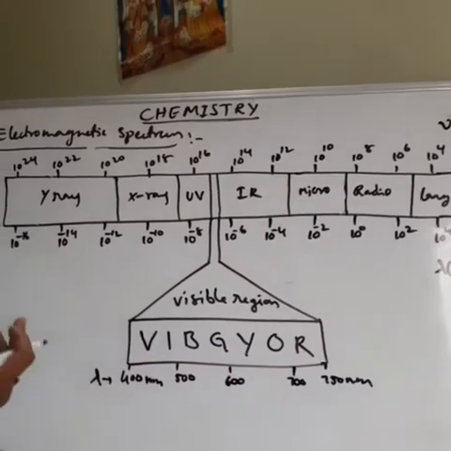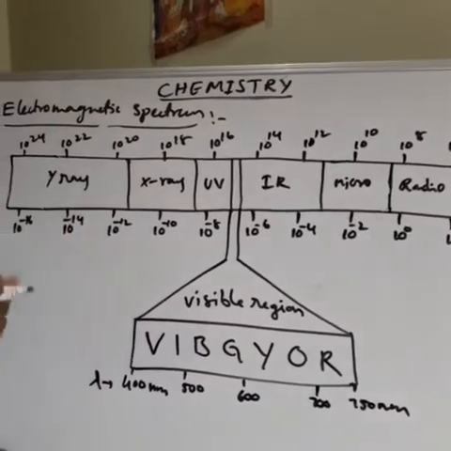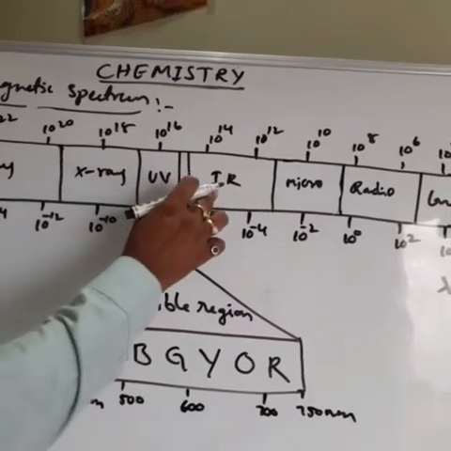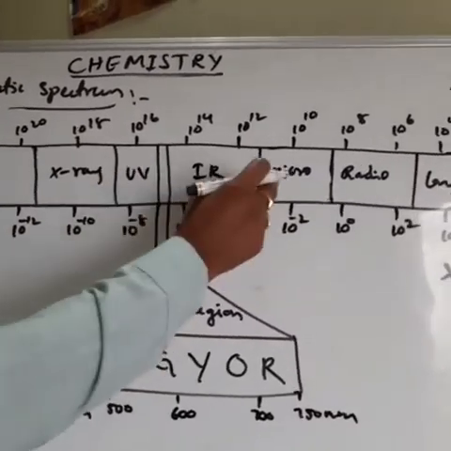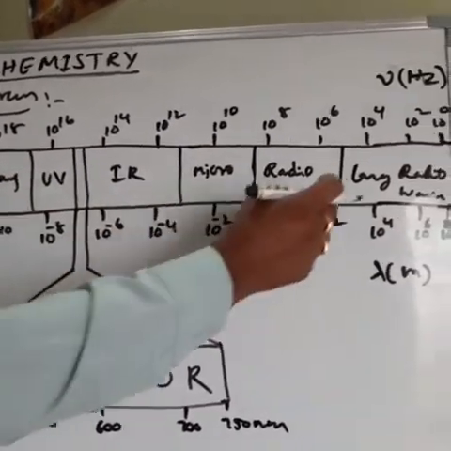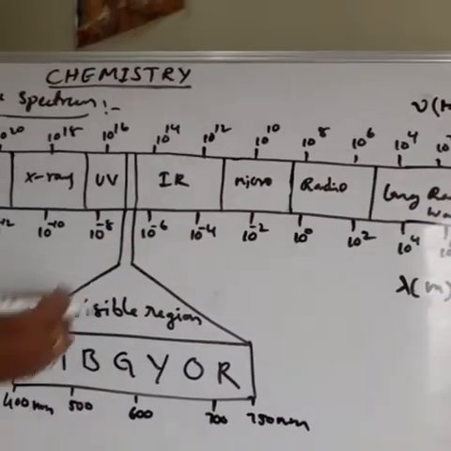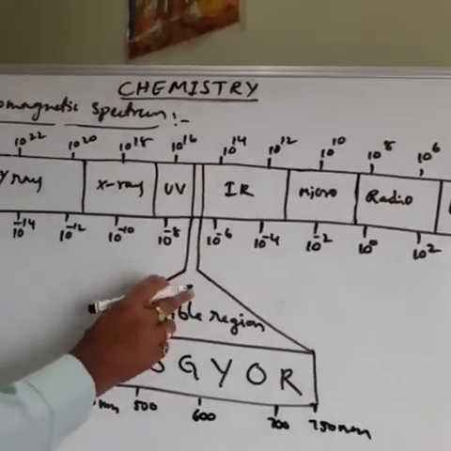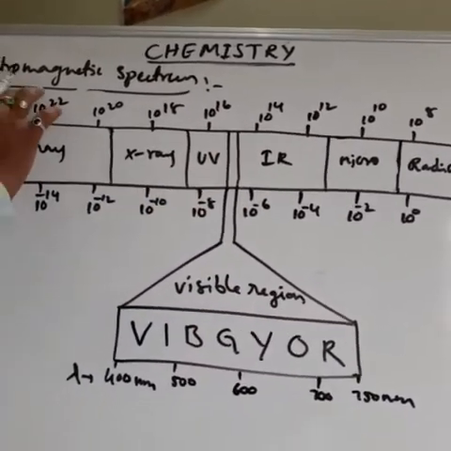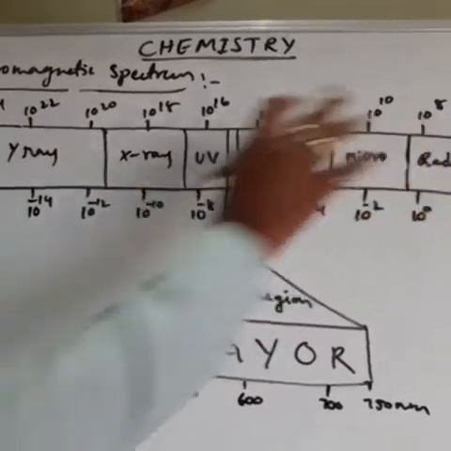Gamma rays, X-rays, UV rays, infrared radiation, microwaves, radio waves, and radar waves, which means long radio waves, are all electromagnetic radiation. And the light we see, the visible light, is also one of the electromagnetic radiations.